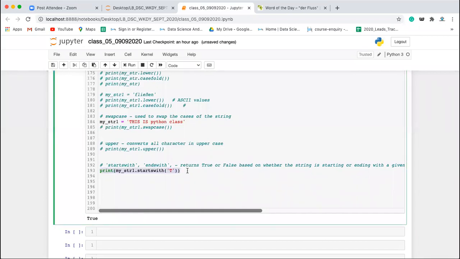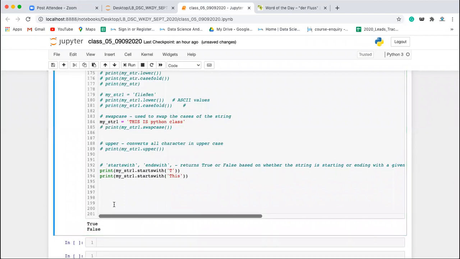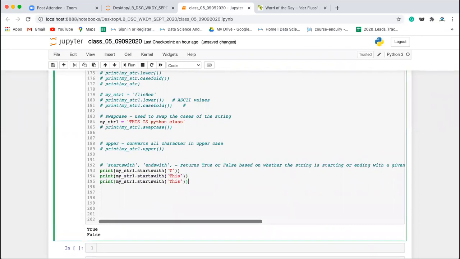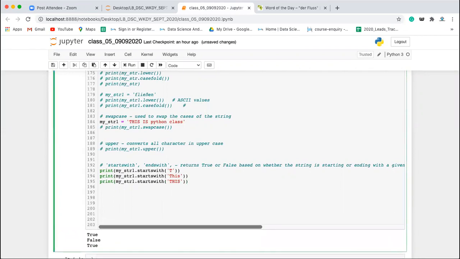It is starting with capital T. Now, whether it is starting with a combination of characters, yes, it is starting with a combination of characters, but not with the smaller case, so it is giving you false. Now, let's say if I write the same, but all in capital letters, so yes, it is starting with that, it will give you true. Okay, you can control this also.